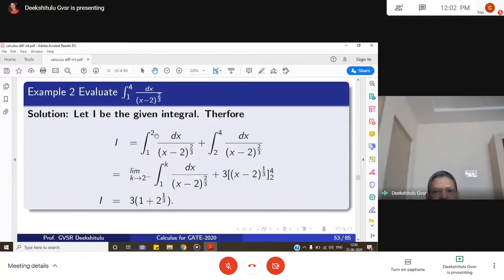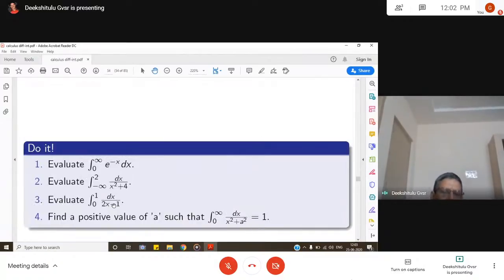For this, we write the limit k goes to 2 minus, integral 1 to k dx by x minus 2 power 2 by 3. And for the other one, we don't have any discontinuity, so straight away you can integrate this. This is the value of that. If you evaluate this, you will get it in terms of k, and then k goes to 2 minus. This is the limit we get. That's how we evaluate integrals of this kind.